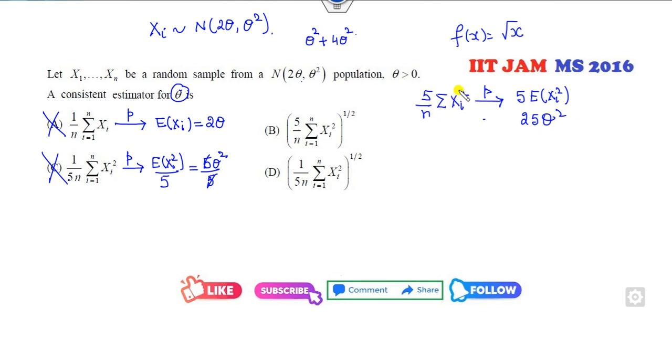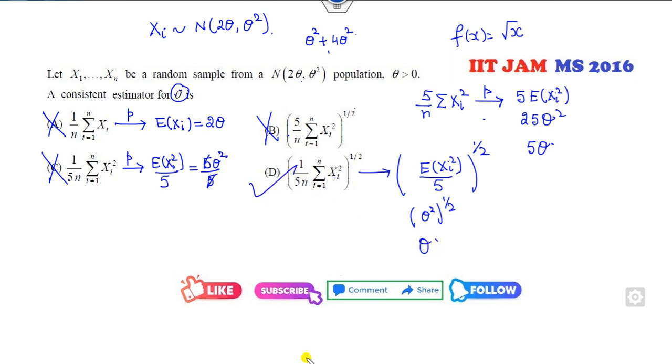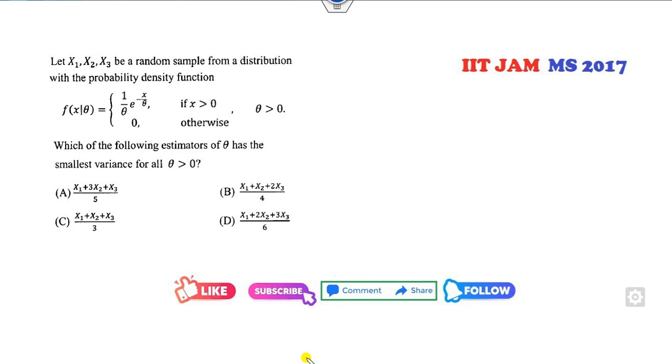Fine. Now if I take the square root of this, it will be 5 times theta, but again we need a theta. This option is cancelled. But if we look at this option, this will converge to half the expected value of xi square divided by 5. So it's 5 theta square upon 5, which is theta square, and you can see this goes to theta. So yes, this is the right answer. Look at another one.